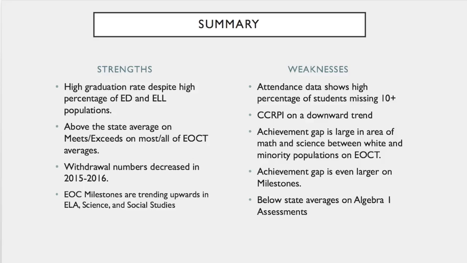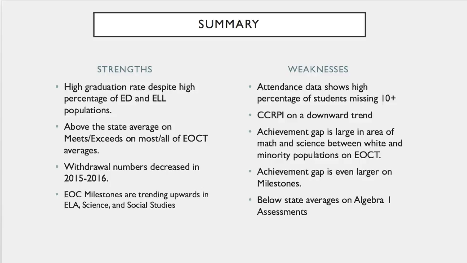Just a little summary, a little wrap up. The strengths of Calhoun High School: there's a high graduation rate despite high percentages of economically disadvantaged and English language learners. The population's above the state average on meets and exceeds on most all of the EOCT averages, which was good. The withdrawal numbers decreased in 2015-2016 from the previous year, and the milestones are trending upwards in ELA, science, and social studies. There's still some work to do. In the math categories, some weaknesses: you'll see that the attendance data show there's a high percentage of students missing 10 or more days, which is a problem.